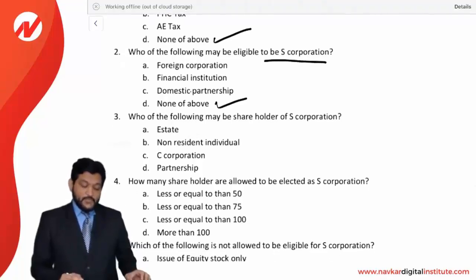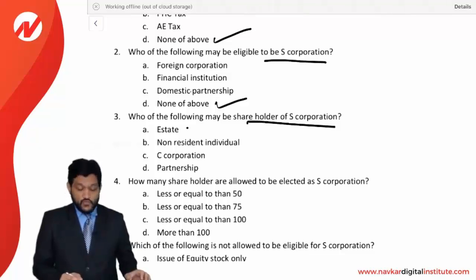Who of the following may be a shareholder of a S corporation? Estate? Yes, estate can be a shareholder. Non-resident individual? No. C corporation? No. Partnership? No. Answer is estate. Yes, A is the correct option.